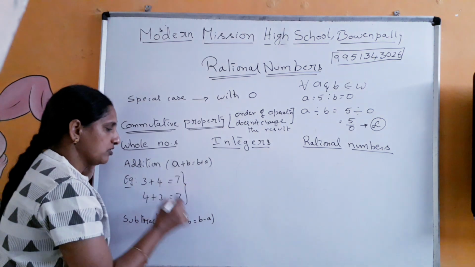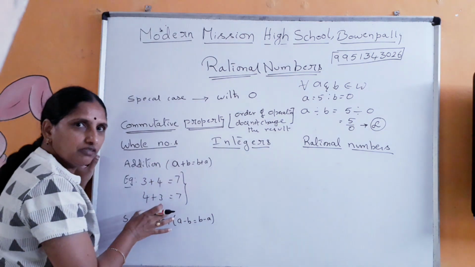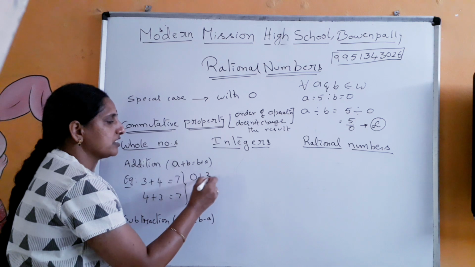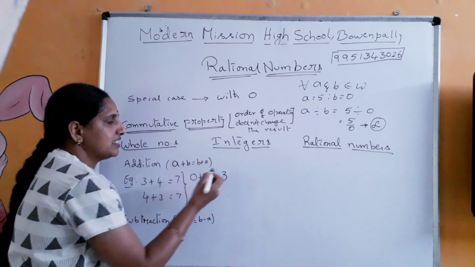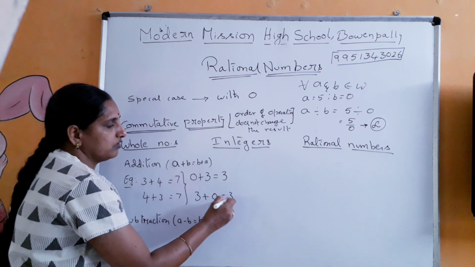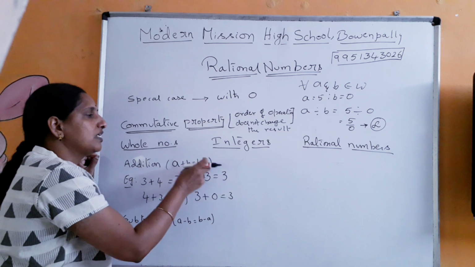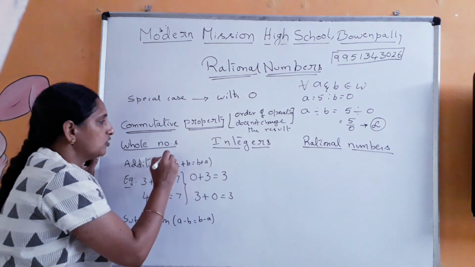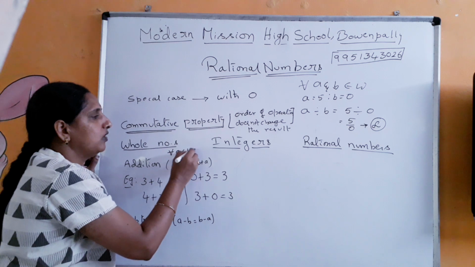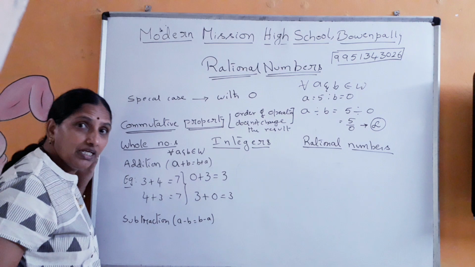Okay, we did it with positive numbers, right? And because the whole numbers, we have only positive numbers. Let us take 0, the special case, to see if it is going to change anything. 0 plus 3 is 3. Let me change the order. 3 plus 0 is also equal to 3. So therefore what is happening here? A plus B is equal to B plus A. So you can say again, for all values of A and B belonging to whole numbers, A plus B is equal to B plus A.